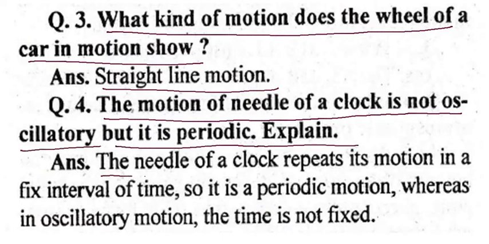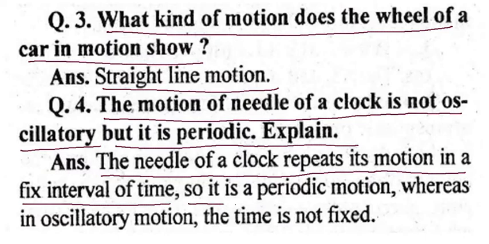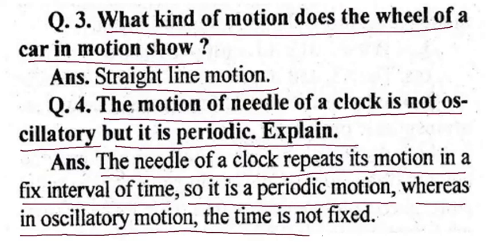The motion of the needle of a clock is not oscillatory, but it is periodic. Explain. The needle of a clock repeats its motion in a fixed interval of time, so it is a periodic motion, whereas in an oscillatory motion, the time is not fixed.